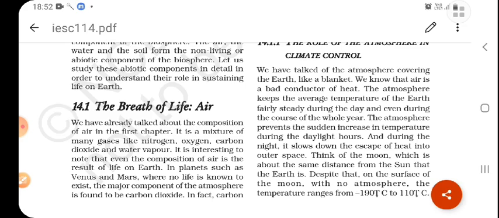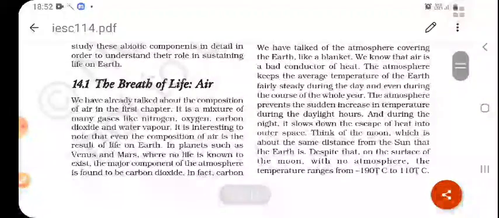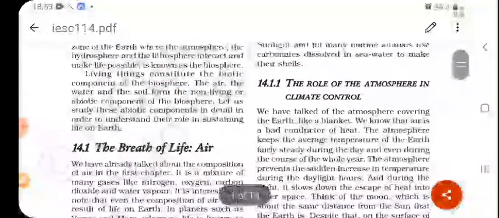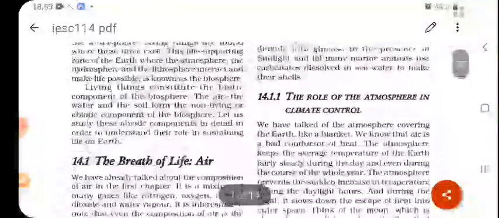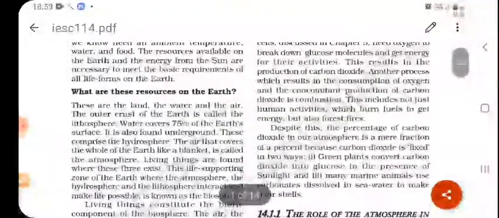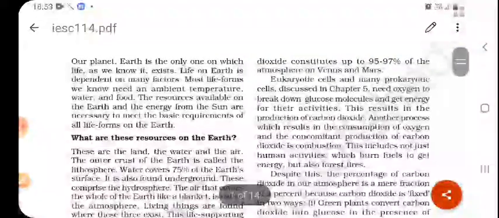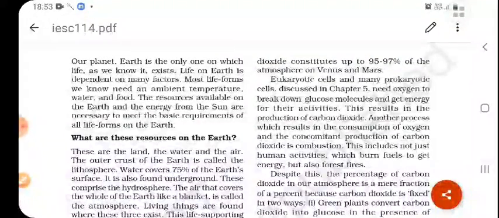In planets such as Venus and Mars, where life is not known to exist, the major component of the atmosphere is found to be carbon dioxide. So there only carbon dioxide is present, and no life exists there. This is the difference between the Earth and the other planets. Carbon dioxide constitutes about 95 to 97% of the atmosphere on Venus and Mars, so a very large amount of carbon dioxide is present there.